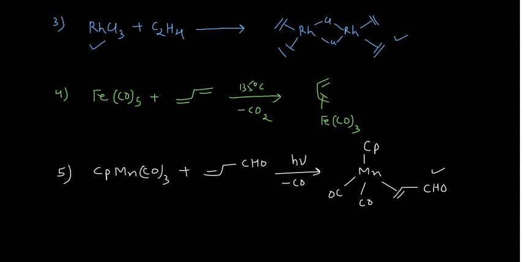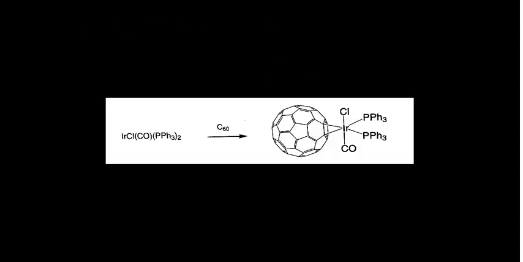Similarly, you can see here another example of how you can prepare it. This is an iridium complex, and you are having this Buckminster fullerene, the buckyball C60 molecule. In this C60 molecule you have the 6-membered ring and the 5-membered ring, and of course it is aromatic and has double bonds. So one of the double bonds gets coordinated with the iridium, and this will form this complex. So your C60 molecule will also form these alkene complexes.